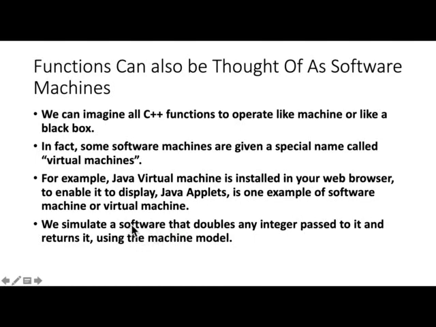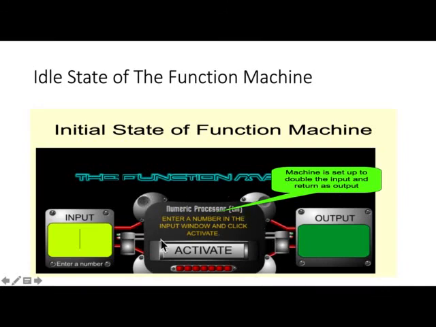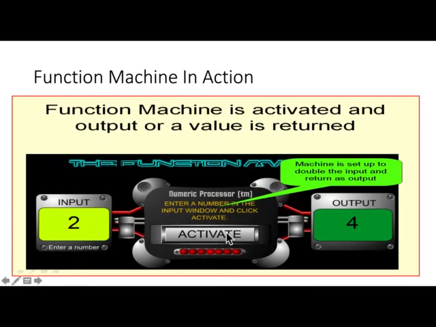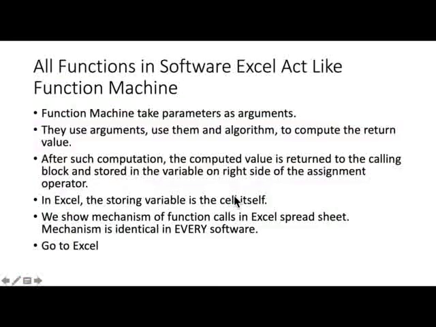Let me show you a picture of software that doubles an integer passed to it and returns it, using the machine model. So let's think of this machine here. We have an input port, we have an output port. The machine has the algorithm or code that any number you put here would be doubled and shown at the output port. So how would this machine work? I input a number 2, I press the activate button, or you turn some handle. Then the algorithm of doubling this number is executed and the output will show 4. So you can think of this as a function machine.